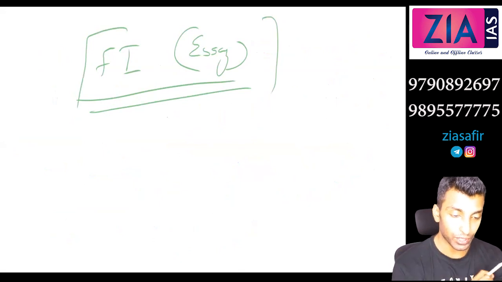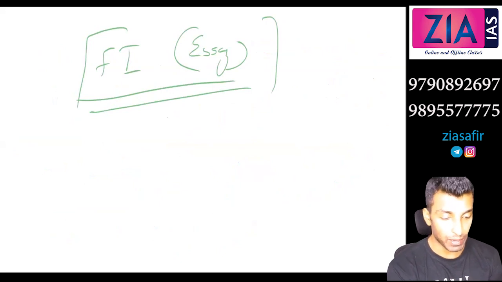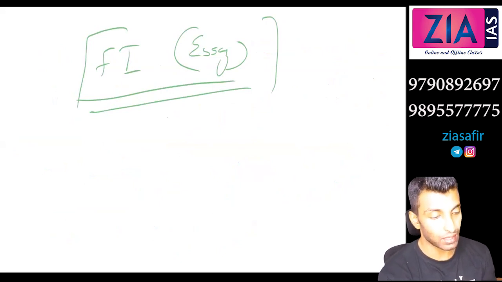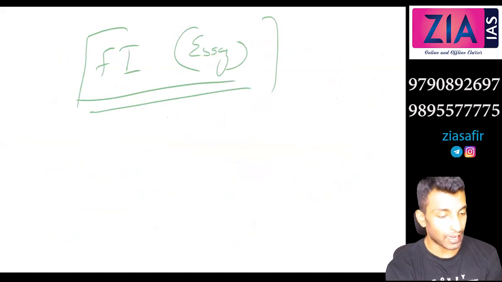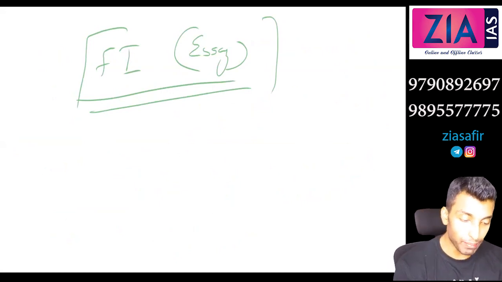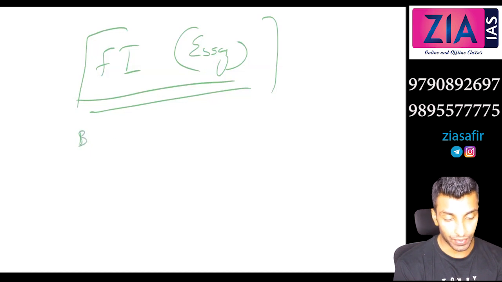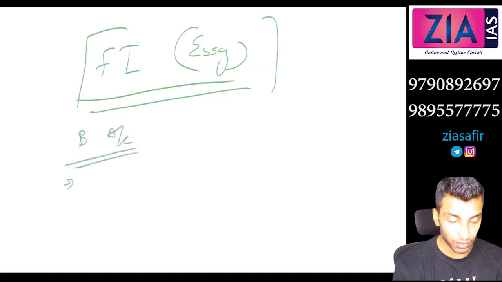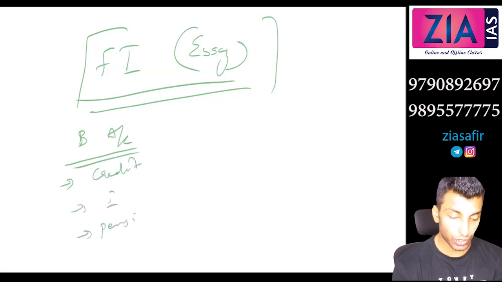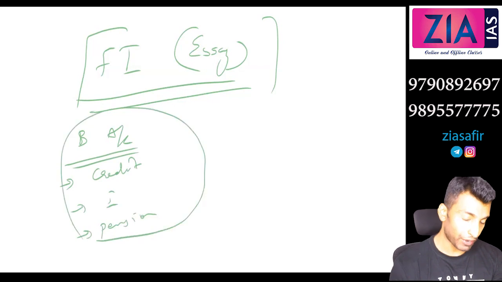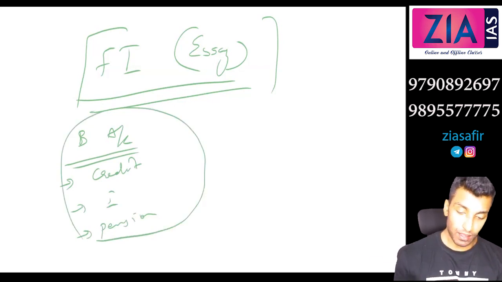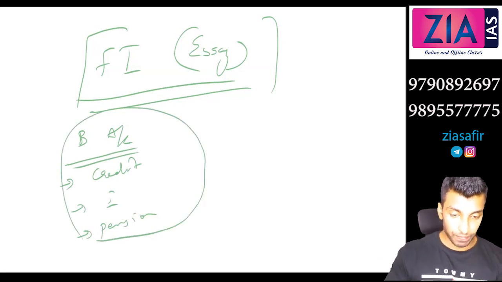Financial inclusion not only means people starting bank accounts and DBT, direct benefit transfer, being given through bank accounts. Most people understand it that way. Starting a bank account is just one aspect. Apart from that, we need to talk about microcredit, insurance, and pension. All these actually come under financial inclusion. Any doubts?